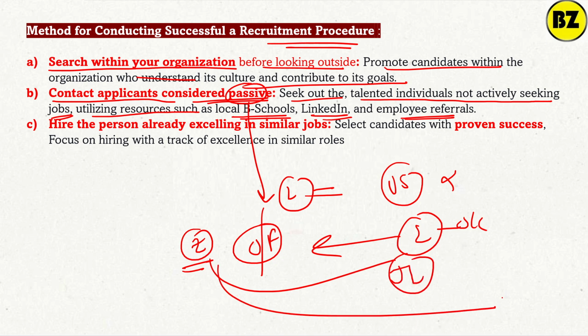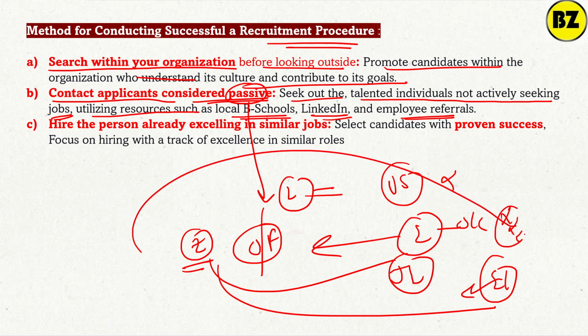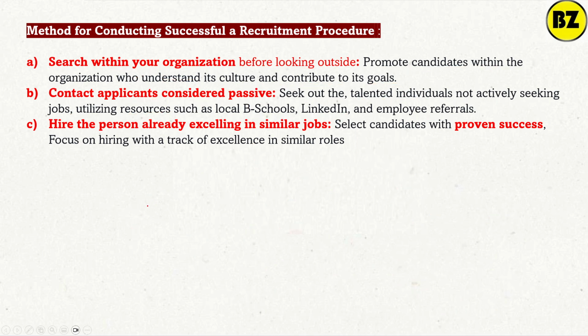We are hiring the person who is already employed with another organization. Means simply contact the applicants who are considered passive. So the employees who are not interested in changing jobs, we have to contact them to get a better candidate. This is what contacting passive applicants means, not active. For that purpose, you can contact business schools, LinkedIn, or employee referrals.